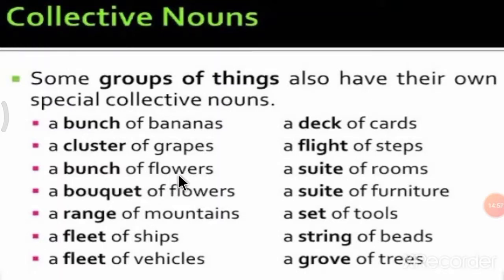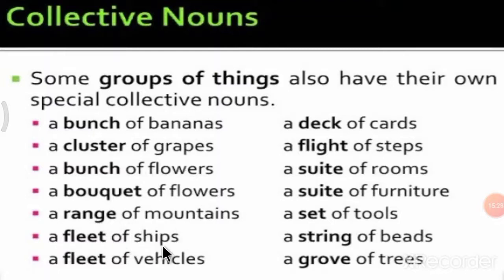A bunch of flowers means a group of flowers is called bunch, and a bouquet of flowers means a group of flowers is called bouquet. A range of mountains means a group of mountains is called range.